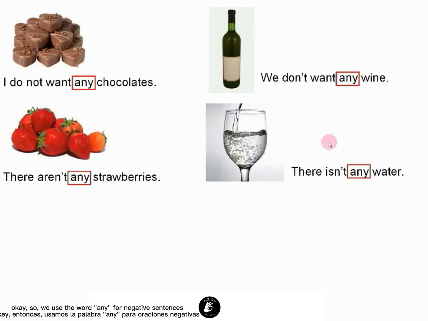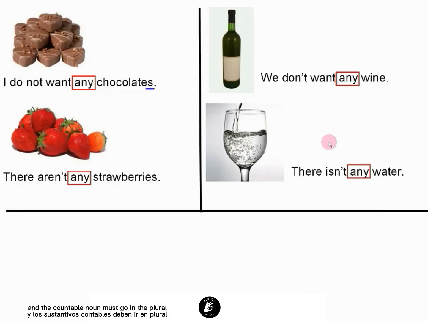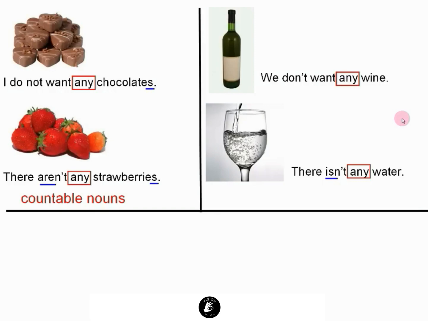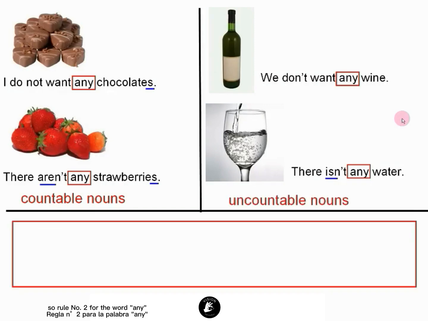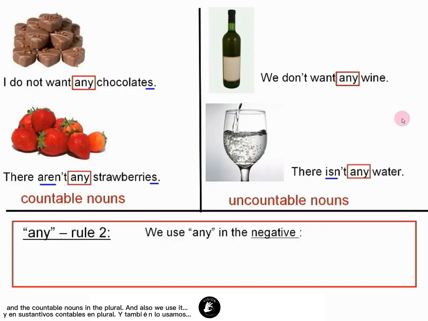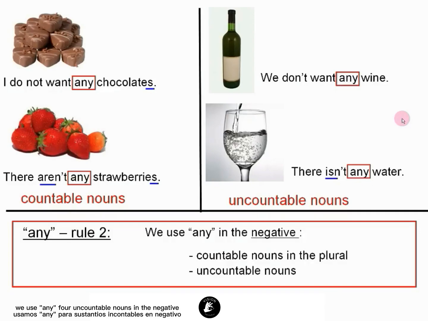So we use the word any for negative sentences. And the countable noun must go in the plural, and so the verb goes in the plural for countable nouns. Uncountable nouns are always in the singular, so the verb is in the singular. So rule number 2 for the word any, we use any in the negative. The countable noun is in the plural, and also we use any for uncountable nouns in the negative. Okay, so that was quite easy, I hope.